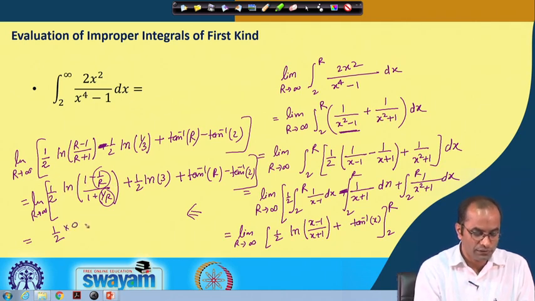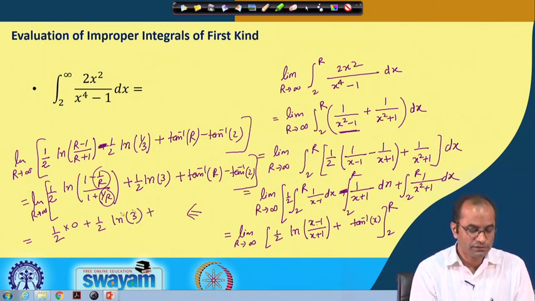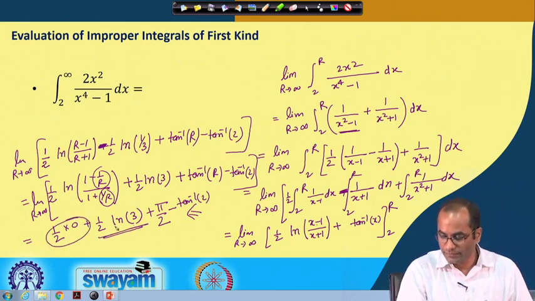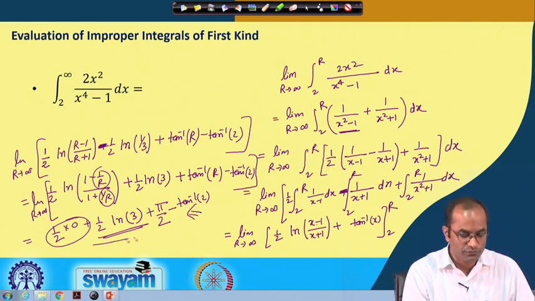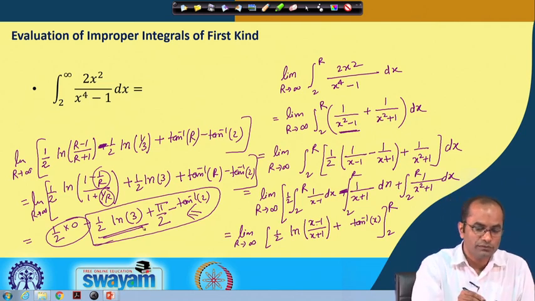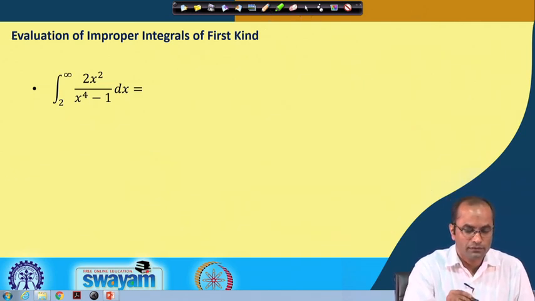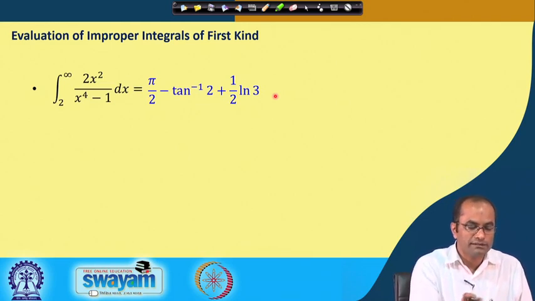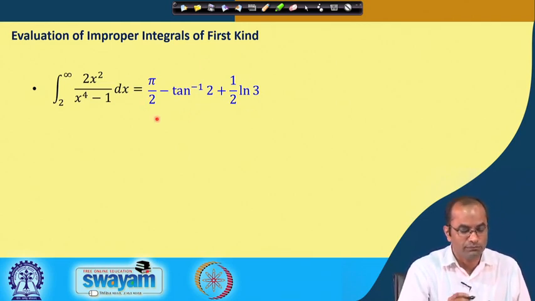So, half into 0 plus half ln 3, and then tan inverse r as r tends to infinity is pi by 2, minus tan inverse 2. So, the value of the integral that we have computed is pi by 2 minus tan inverse 2 plus half ln 3. So, this integral exists, and this is the value of this improper integral.